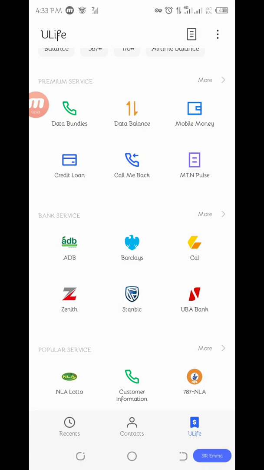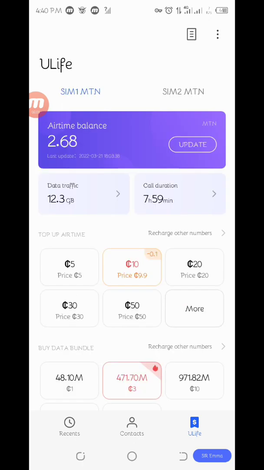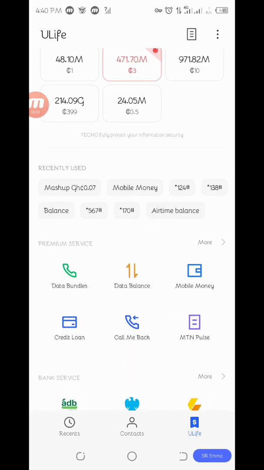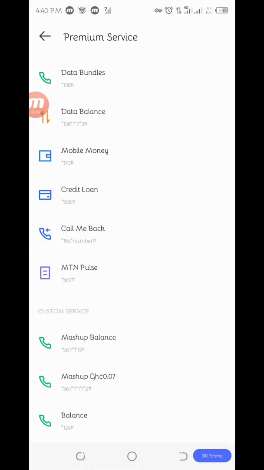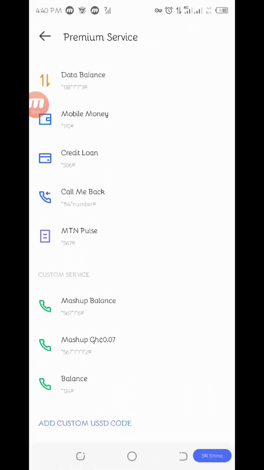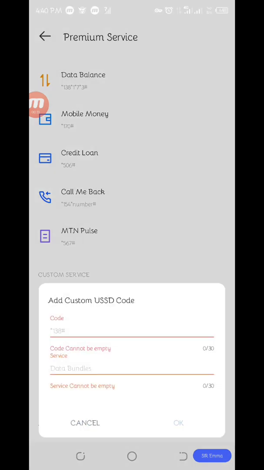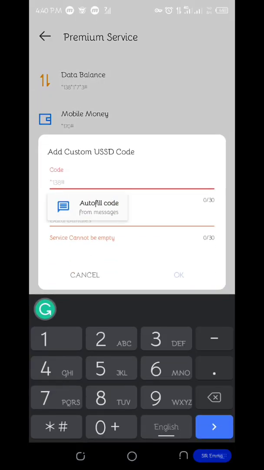We are going to save the Mashup 0.07 code here. Now go to where they have written premium services, and you click more. You see that they have saved USSD codes here. That is for MTN services. So we are going to add a custom USSD code here. Click where they have written add custom USSD code, and try to enter any code that you want.